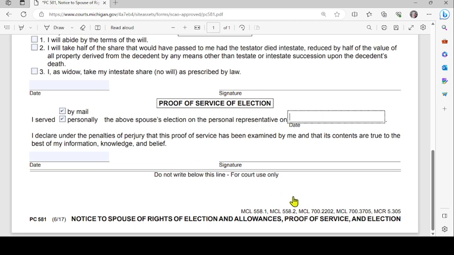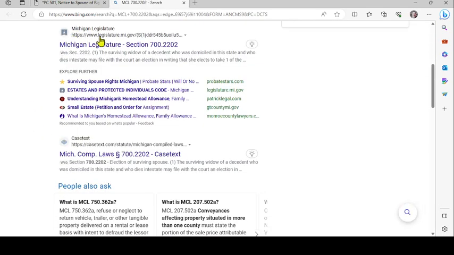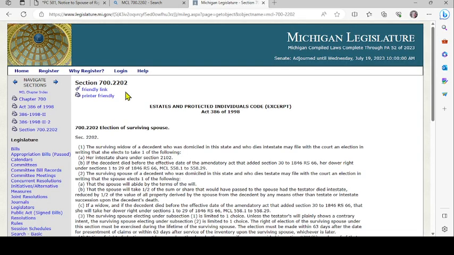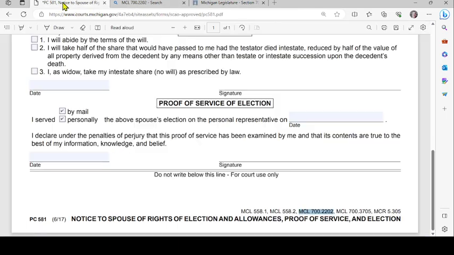Then you will see statutory section references, such as MCL 700.2202. You will want to do an internet search for that section. You're going to look for the legislature.mi.gov website as the link. Click on that link, and it brings you to the section. In this particular case, it's about election of surviving spouse. You want to read that because it's the law governing the spousal election. You want to read all of the statutory references.